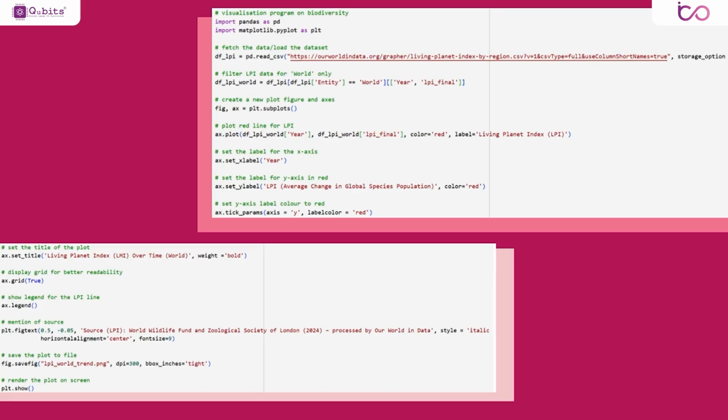We incorporated data science in our project to display the various datasets and relationships between the two factors. We used the Python editor, Google Colab, to convert the datasets that we collected into data frames that can be displayed by the computer. This data chart showcases the Living Planet Index, an index used to observe the change in populations of a wide range of species around the world. As you can see, there has been a heavy decline of wildlife populations over the past 50 years.